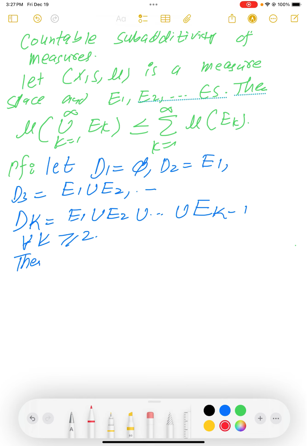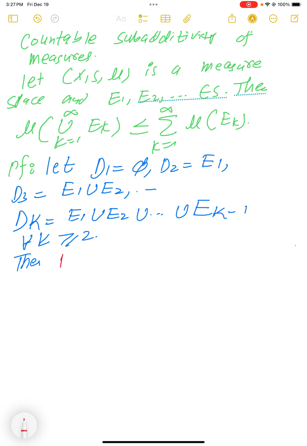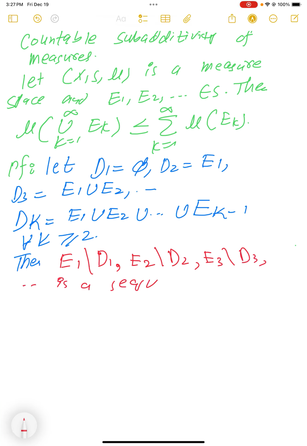Then we are able to see that the sequence of sets E1 difference D1, E2 difference D2, E3 difference D3, and so on, is a sequence of countable disjoint sets.